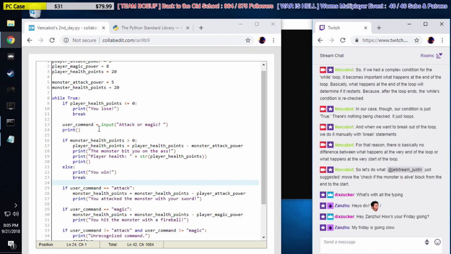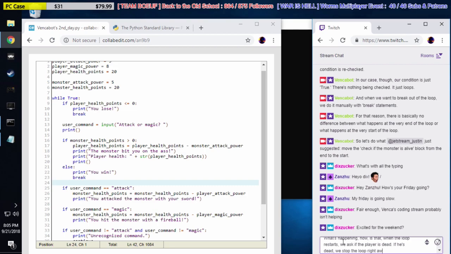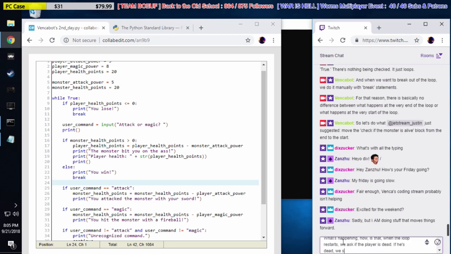So basically what's happening now, I'm going to type in the chat here. So what's happening now is that when the loop restarts, we ask if the player is alive, or if he's dead. If he's dead, we stop the loop right away. Let's just say we break out of the loop.